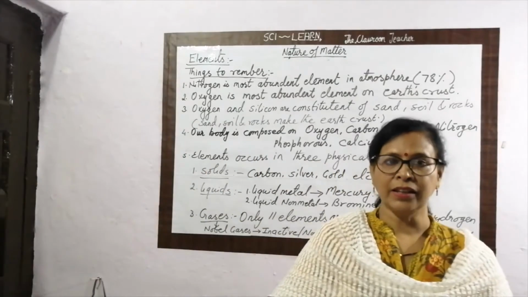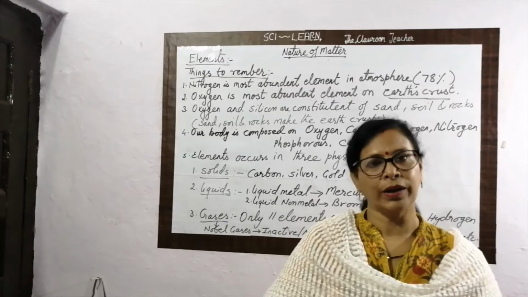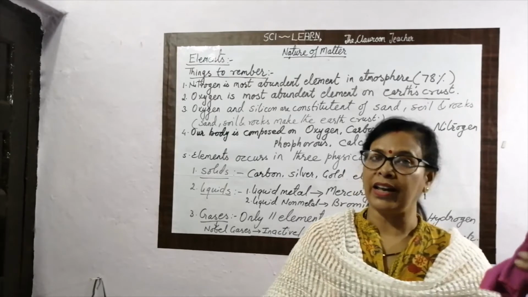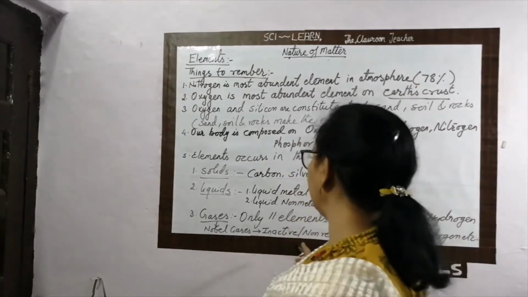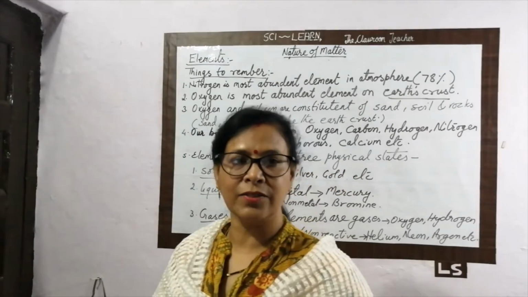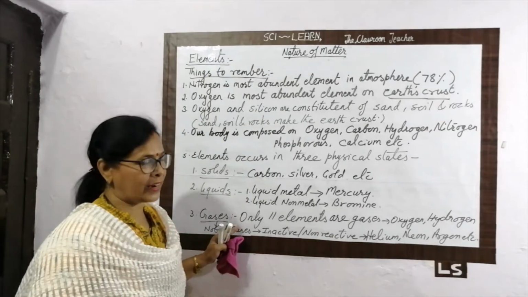Physically, elements are classified into three types. One is solid, one is liquid, and one is gas. Only 11 elements are gaseous elements, out of which some are the noble gases. Noble gases are the gases which are inactive or unreactive. The rest of the gases are reactive.